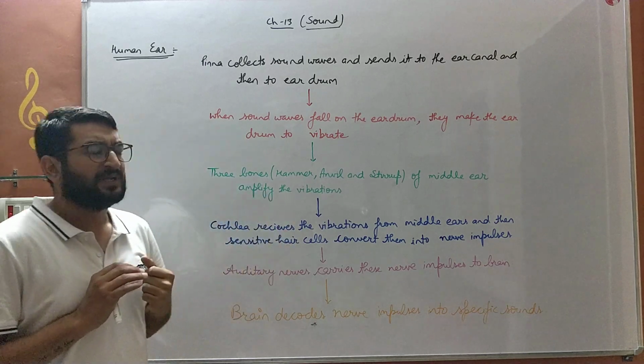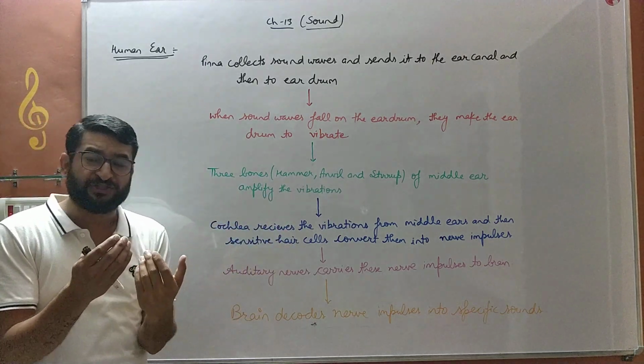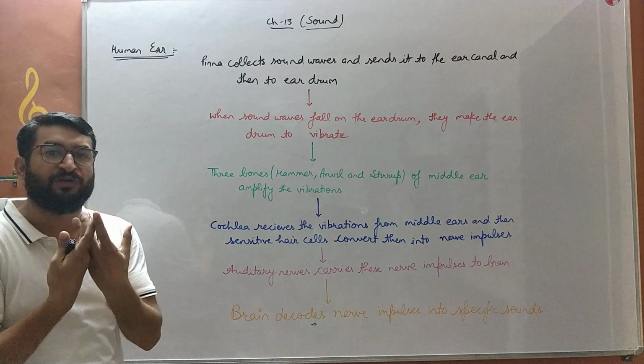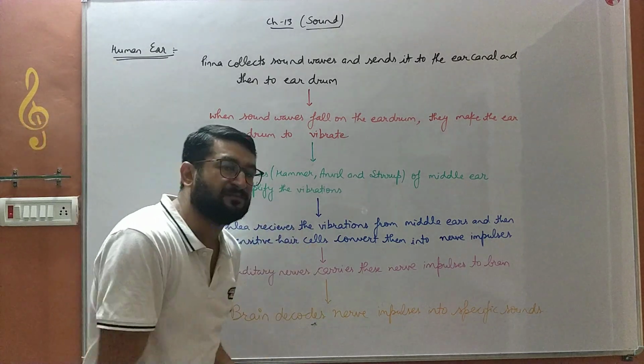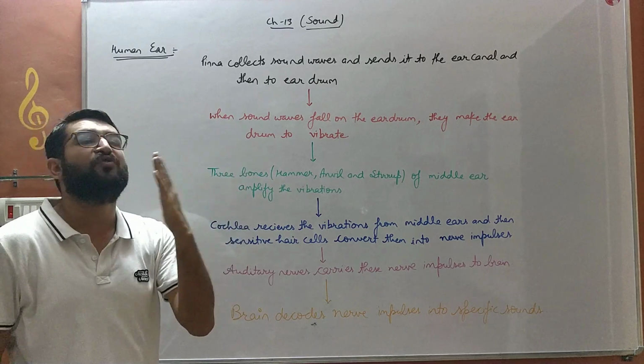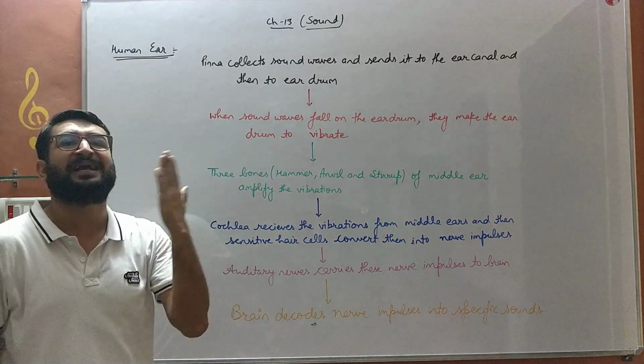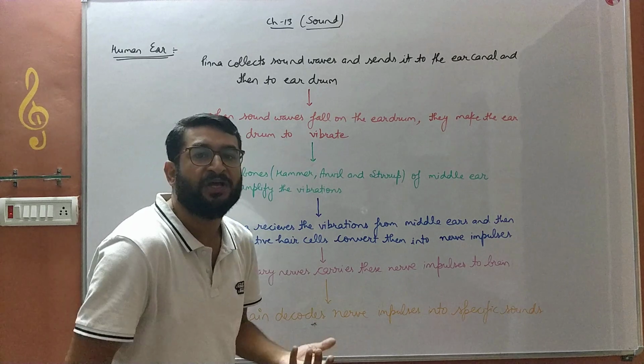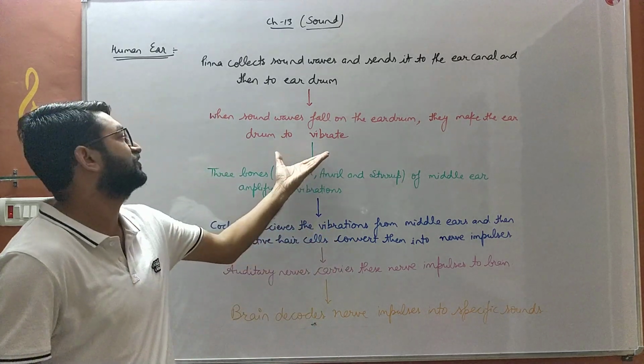When those sound vibrations fall on the eardrum, that allows the eardrum to move back and forth, and that back and forth movement of the eardrum produces further vibrations.